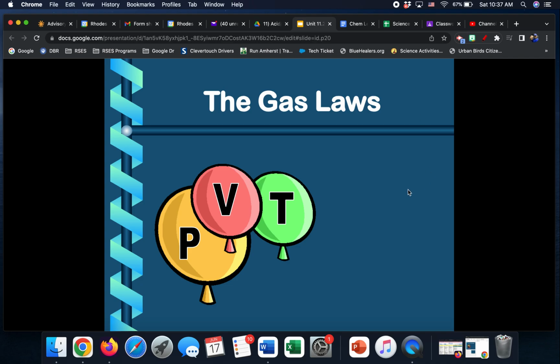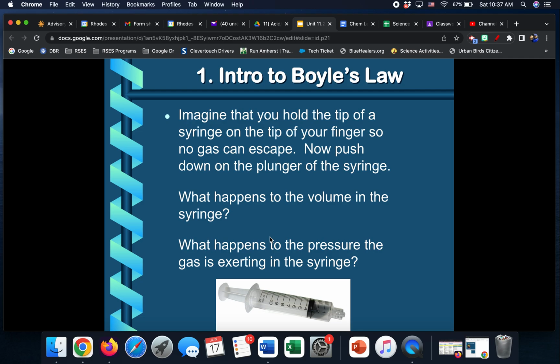All right, into the big picture stuff now. Gas laws. There are some different laws that relate these three variables: P for pressure, V for volume, T for temperature, and they show how they're related. So the first law is Boyle's. This is an introduction to show you kind of understand some of this stuff.